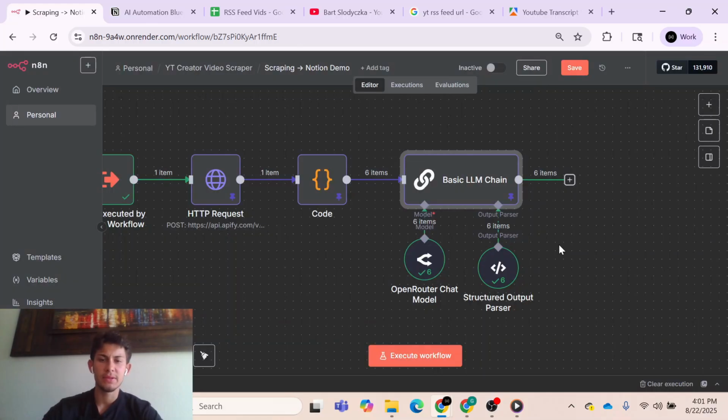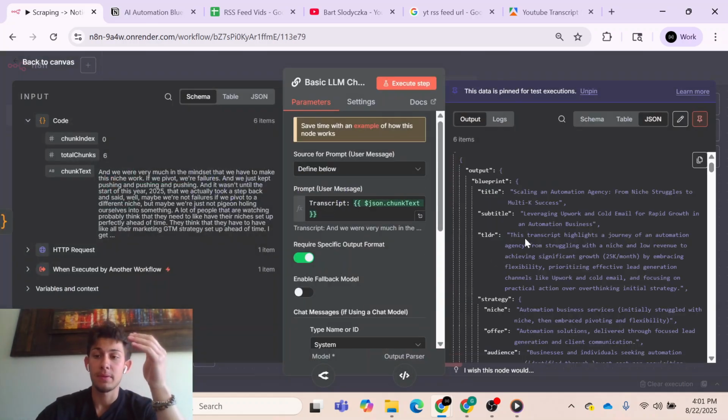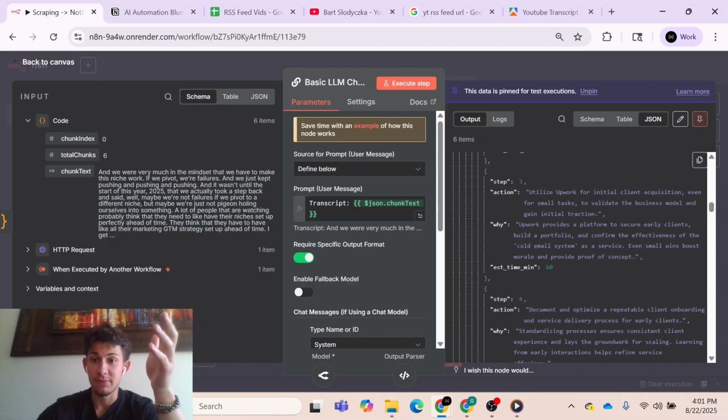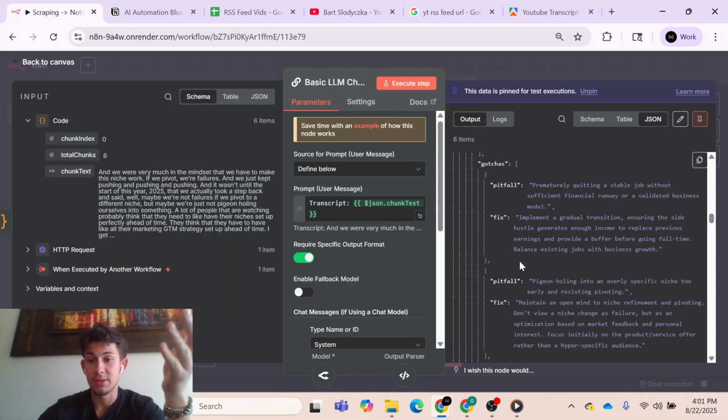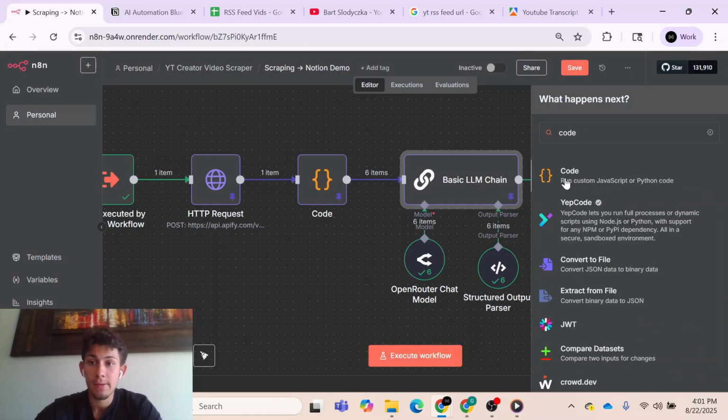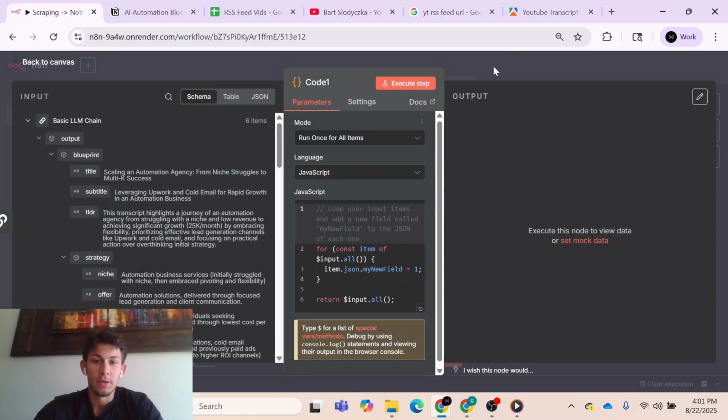So now we'll need some way to aggregate all this together. We can't really use an aggregate node because there's a different number of steps per object. In this object there are 5 steps, and I'm sure in a different one there are more. This one has 6. So we can't just use the aggregate node. We actually have to use more code. This will be our code 1 node. Again, I will go back to my other workflow, show you the code that I wrote, and you can just copy and paste that.